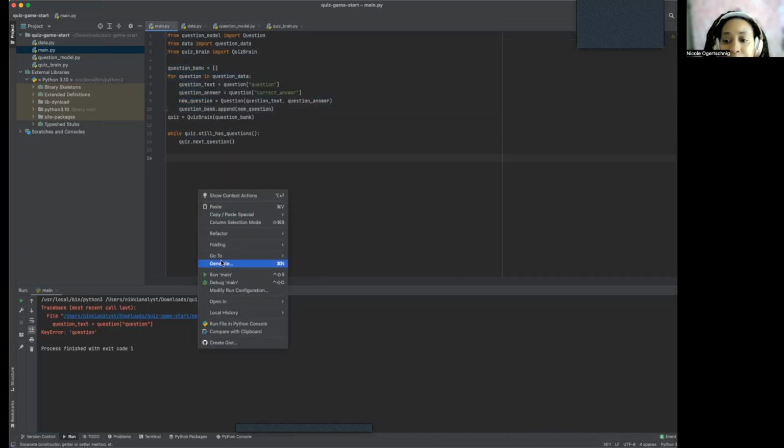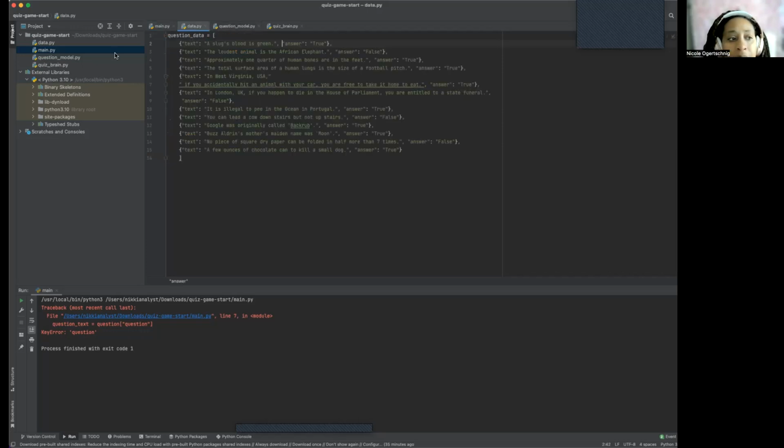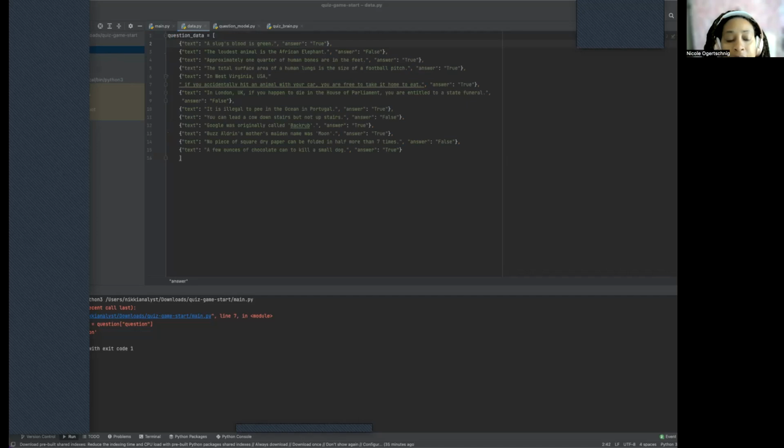All right, we'll run it. Okay, so fun parts of debugging. Let's figure out what's going on here. It's letting me know in the main.py line 7, it's the question underscore text equals question, key error question, and the process finished with exit code 1. I do not know what that means. So let's just go through and make sure everything makes sense.